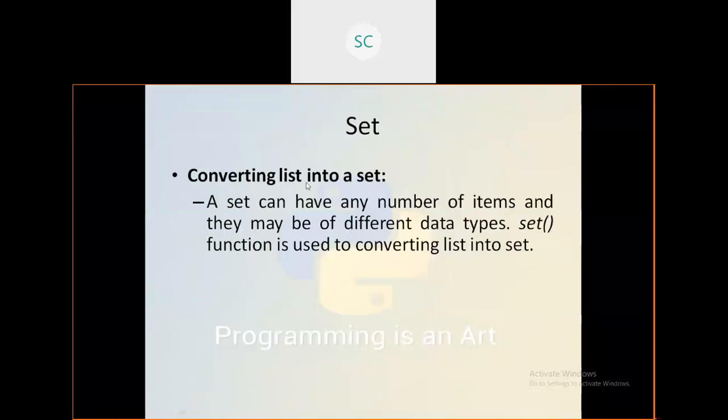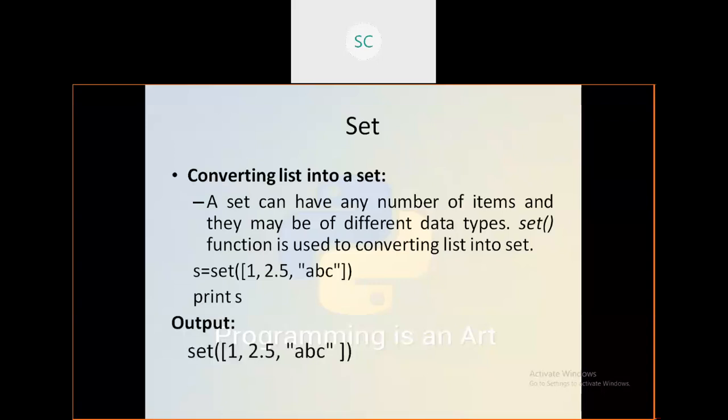So you can convert one list to set. Suppose we have one list. I want to convert that list to set. So what is the use? If it is a set, there is no duplicate values, right? In my requirement, I don't want duplicate values, but I already have some data, one list is there, within that some duplicate values are there. In that case, directly you can convert that list into set. This is the set. If you print that, it will print the same thing in the output.